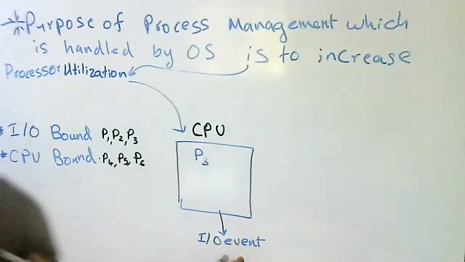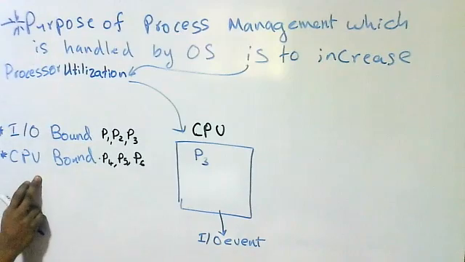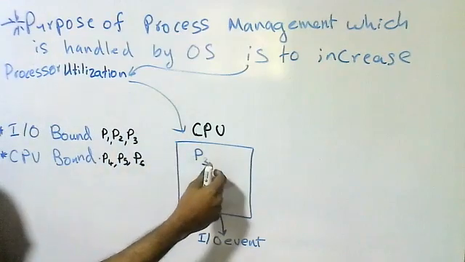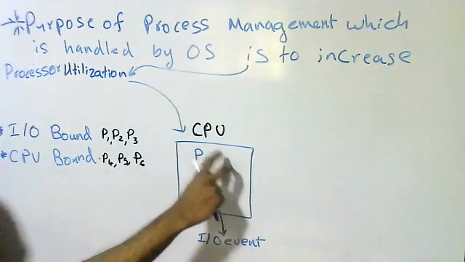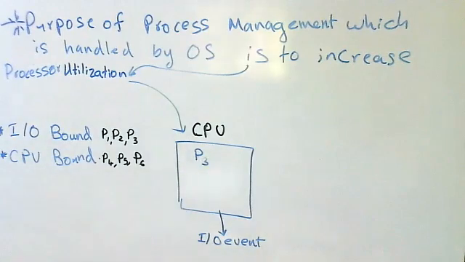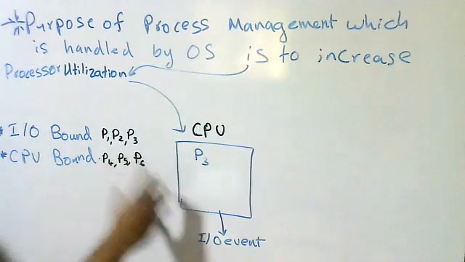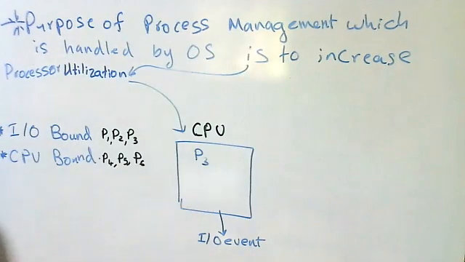Again, it needs an IO event, then comes to the blocked state, and after completion of the IO event, it goes to the ready queue. And again it comes to the CPU and executes. So this happens. That's not a good thing. It reduces the processor utilization.